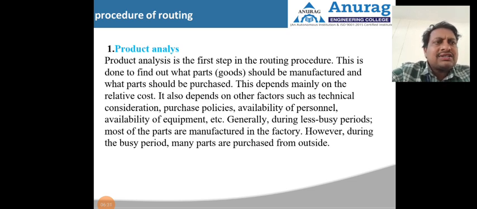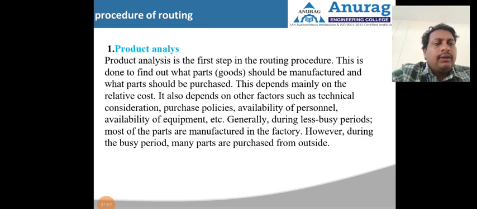First we need to understand the product. What are the subcomponents, what are the main components, what are the assembled components. We need to estimate all the components. What are the important main components, subcomponents, extra components. Like that we need to estimate the entire product. After the product analysis, we decide what components we are going to purchase,